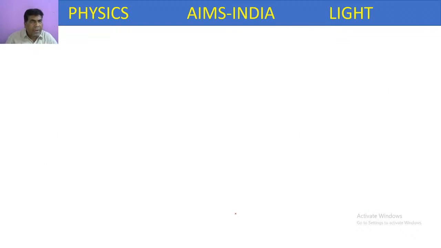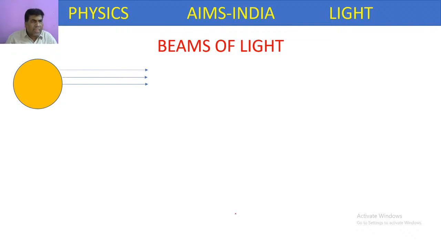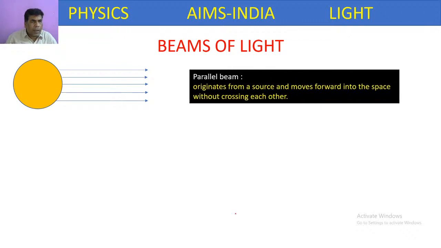Let's repeat the types of beams of light once again. Mainly we have three types. If from the light source all the rays move parallel to each other, it is called a parallel beam. The source may be the sun, a candle, a tube light or a spotlight. It originates from a source and moves forward into space without crossing each other.